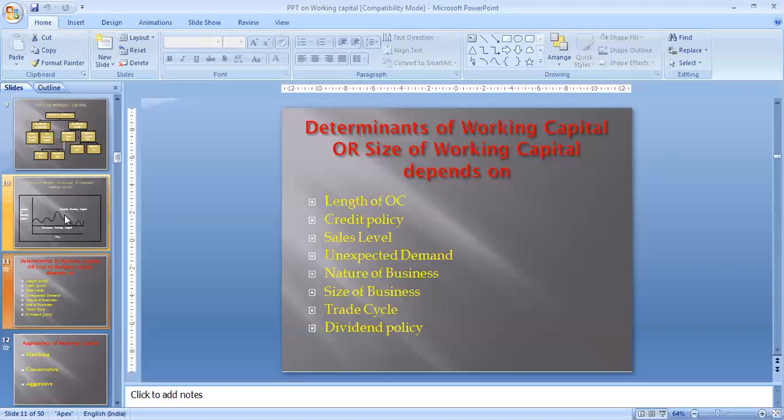Okay, so in today's activity, we have discussed the meaning of working capital, types of working capital, concept of working capital, and the factors affecting working capital, or you can say the determinants of working capital management. So I hope this is clear to all of you.